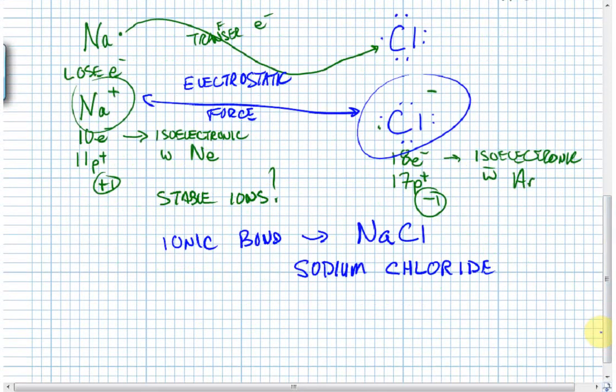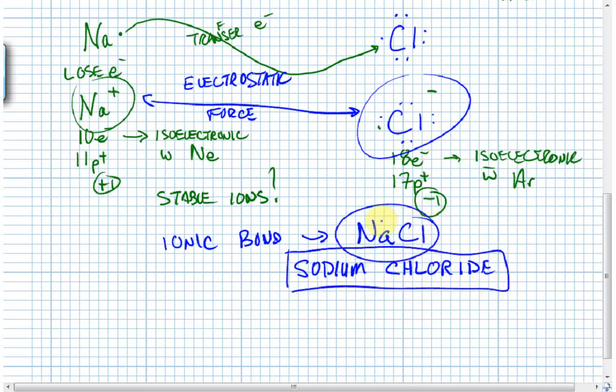We have formed a compound. So the compound's name is sodium chloride, and the compound's formula is NaCl, and the whole idea here is stability by transferring electrons. All right. We'll pick up there next time.